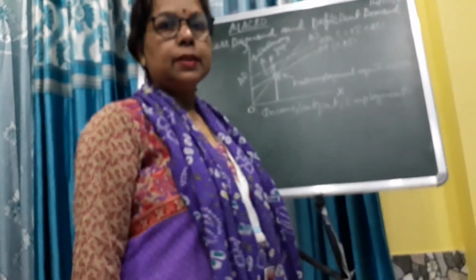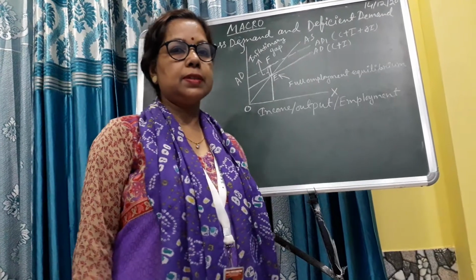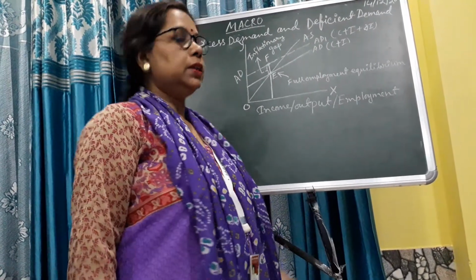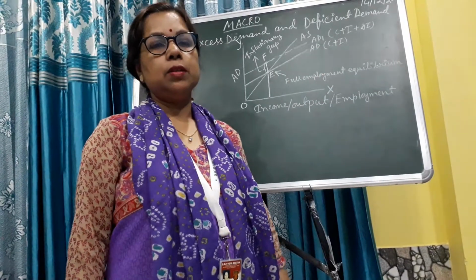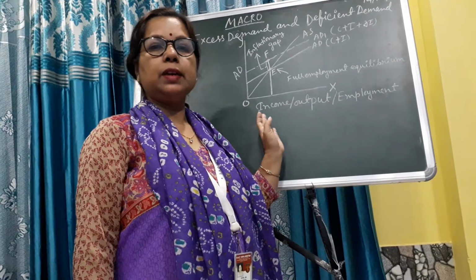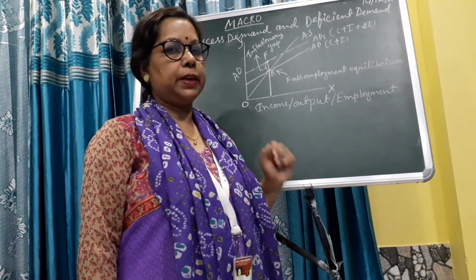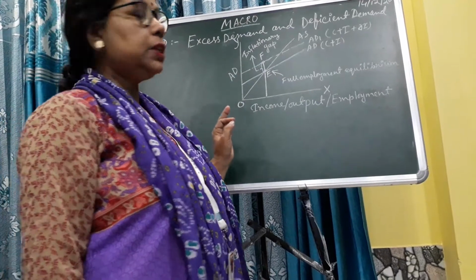Good morning, students. Today I will start a new chapter of macroeconomics. The name of this chapter is excess demand and deficient demand. This chapter is related to the previous chapter, income determination and multiplier. Now, first of all, you have to know the meaning of excess demand.